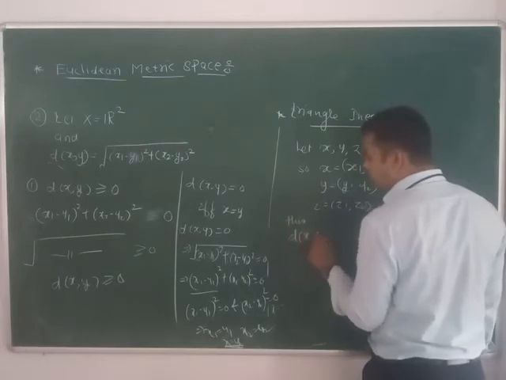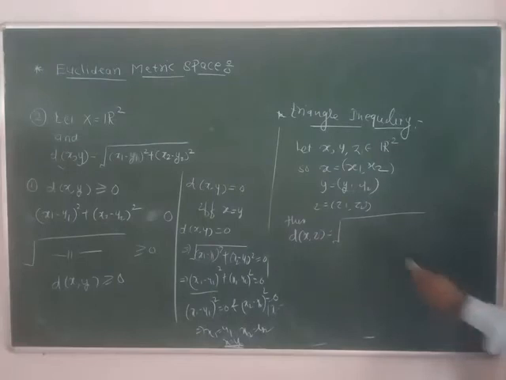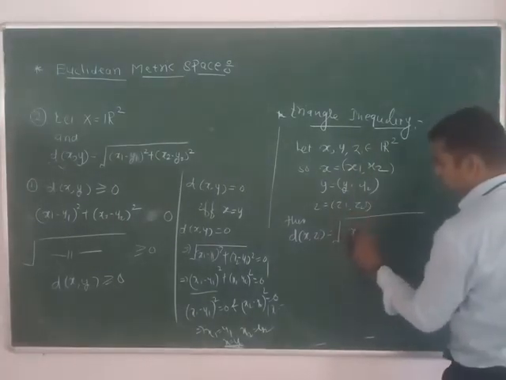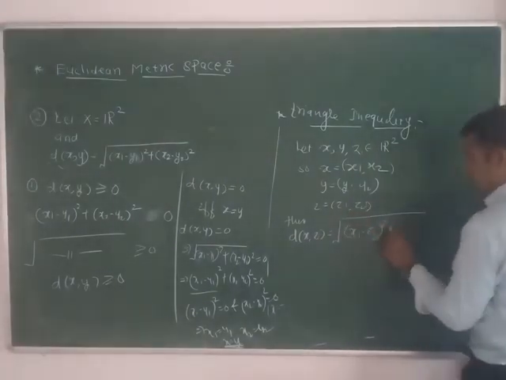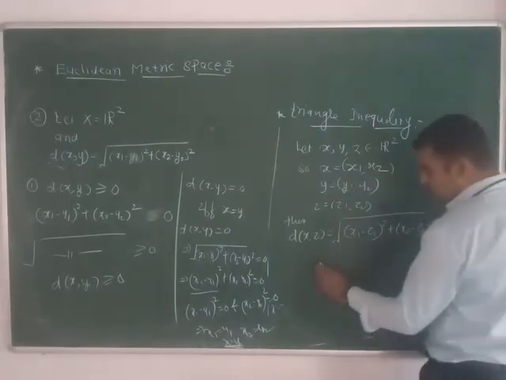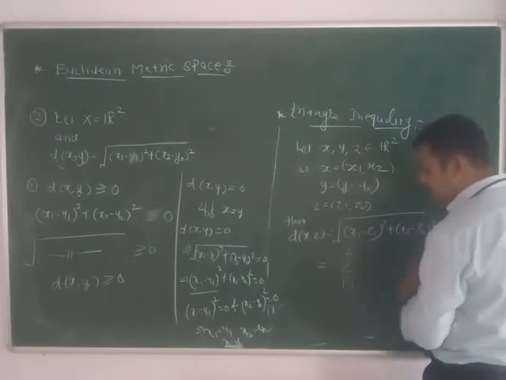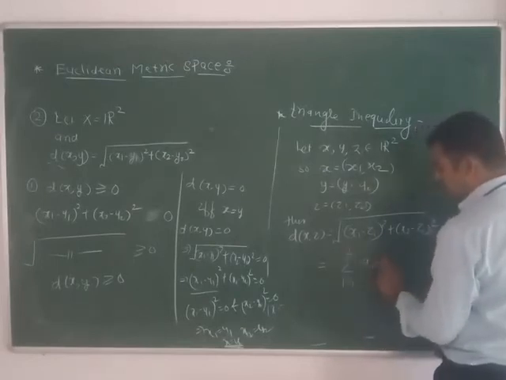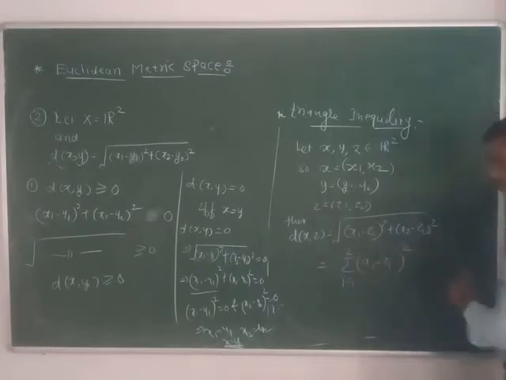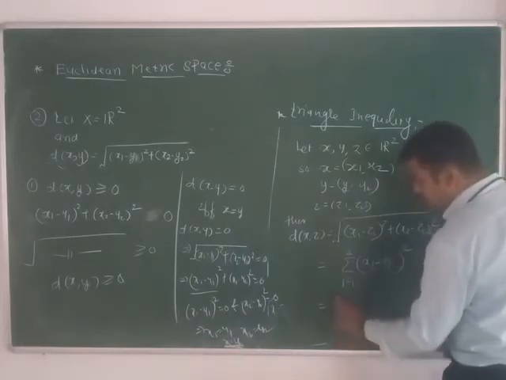d of x comma z is equal to the square root of (x1 minus z1) bracket square plus (x2 minus z2) bracket square. It can be written as the summation i runs from 1 to 2 of (xi minus zi) bracket square, raised to 1 by 2.